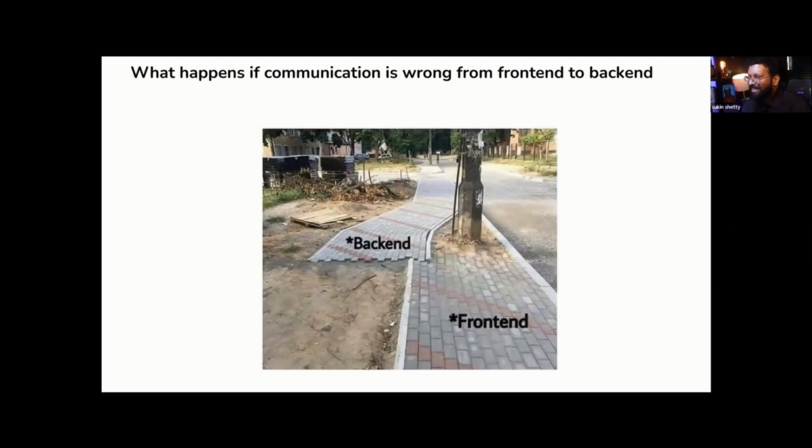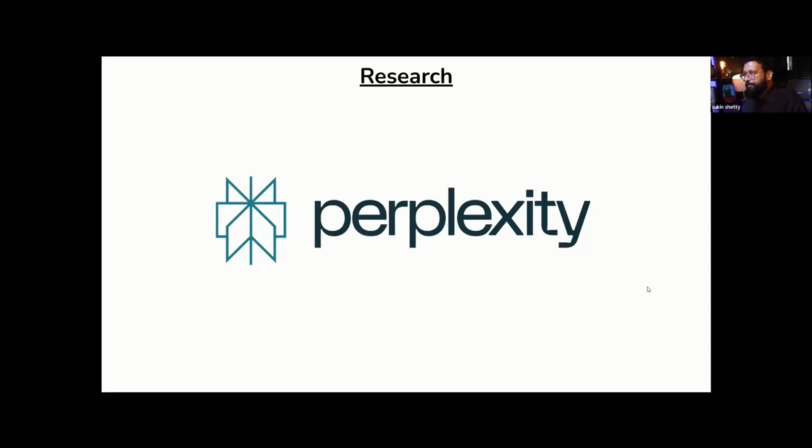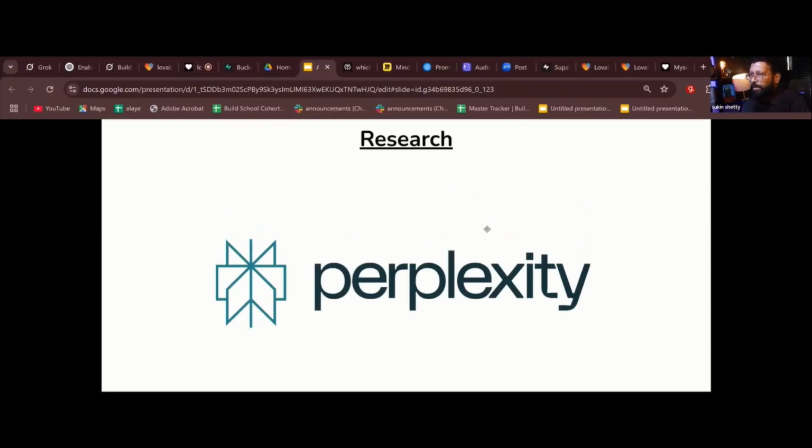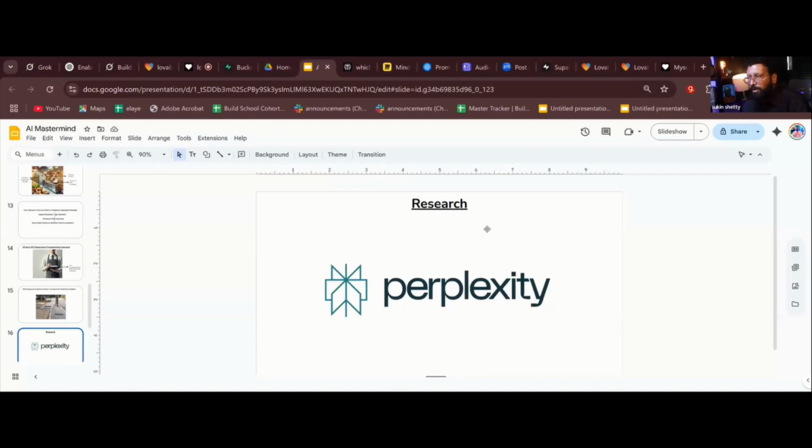Okay, now what do we do next? Now we need to find out what tools are available for front end and back end using Perplexity. Now let's go back to Perplexity.